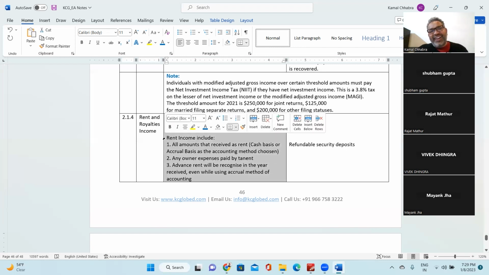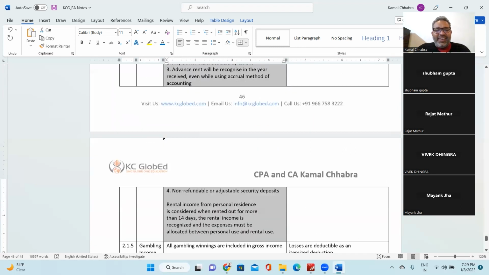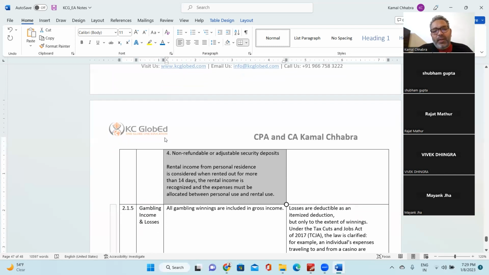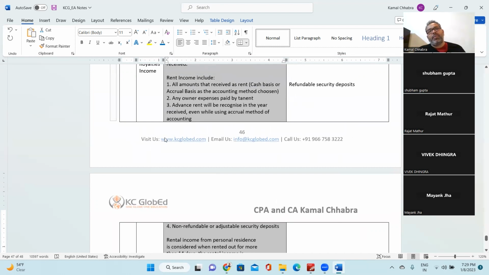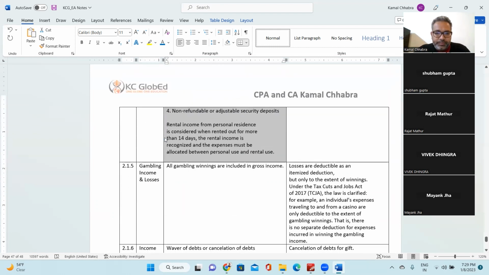Yeah, with you. Okay. And now, non-refundable or adjustable security deposit. If you have received a security deposit which you are not supposed to pay back in future, or which is adjustable against the future rent, that security deposit will be considered as rental income. But if you have received a security deposit which you need to mandatorily pay back, then that should not be considered as rental income, right?